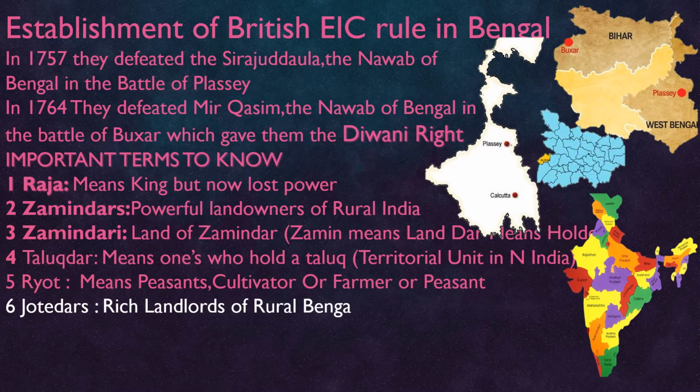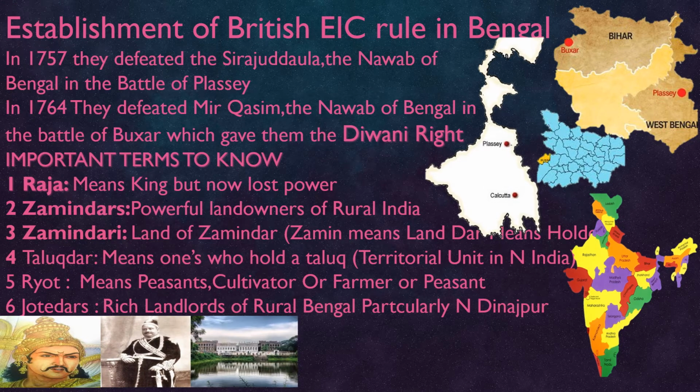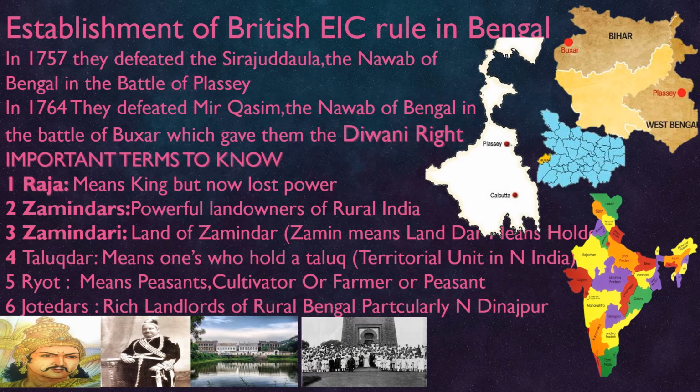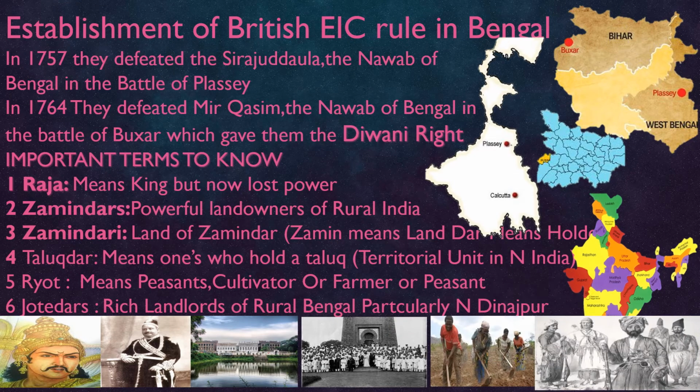Jotedars are rich landlords of rural Bengal, particularly in the North Dinajpur district of West Bengal. The Rajas are all Zamindars, these are all Zamindari mahals, and these are all Talukdars of our state. These are Rayats, and these are all Jotedars.